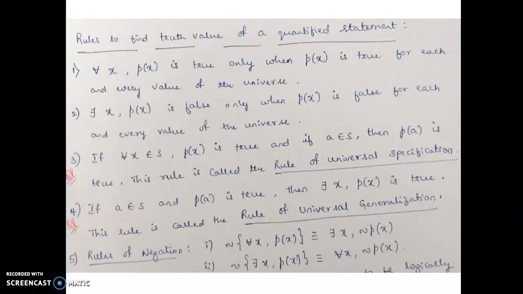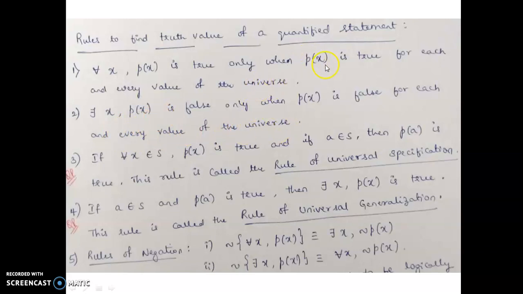Certain rules are there in our quantified statement also. This is for all x, P of x is true only when P of x is true for each and every value of the universe. So when P of x is true for each and every value of the universe, then this will be true. And this will be false only when P of x is false for each and every value of the universe.